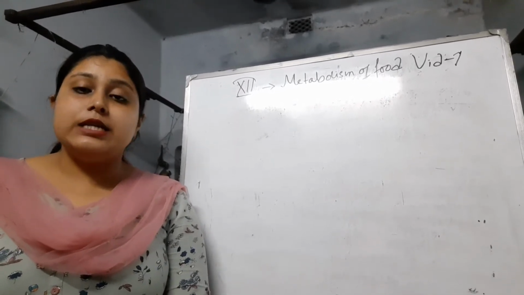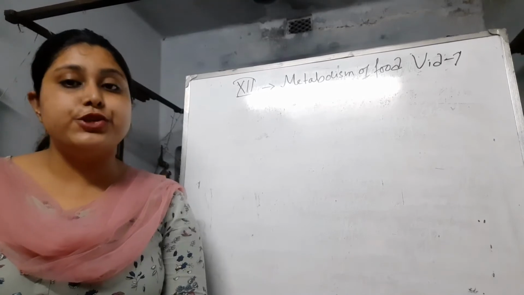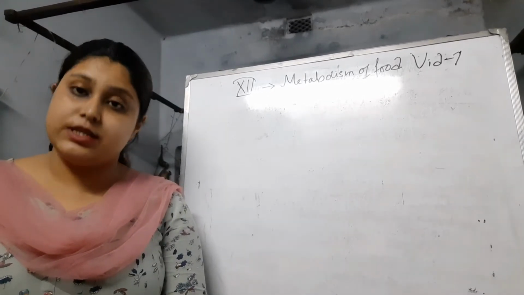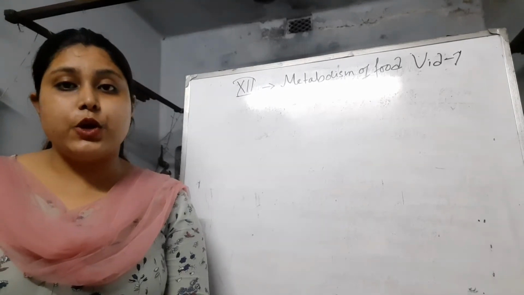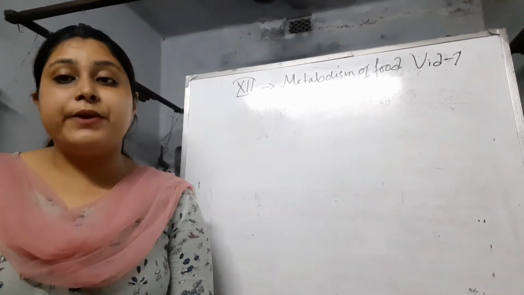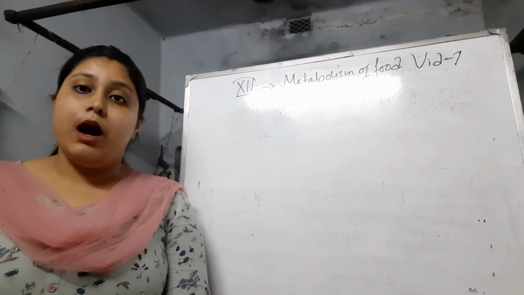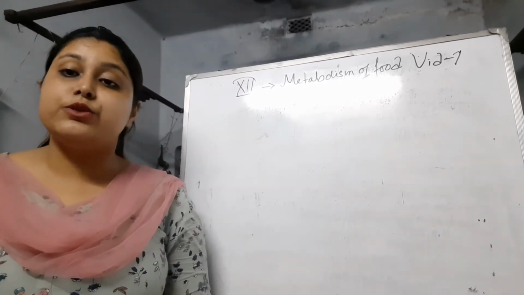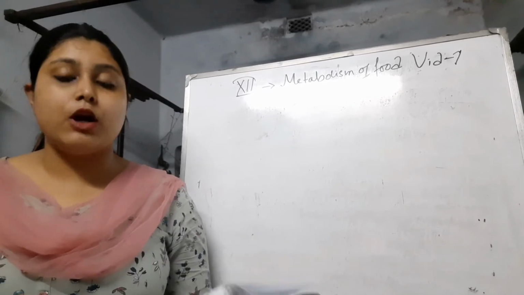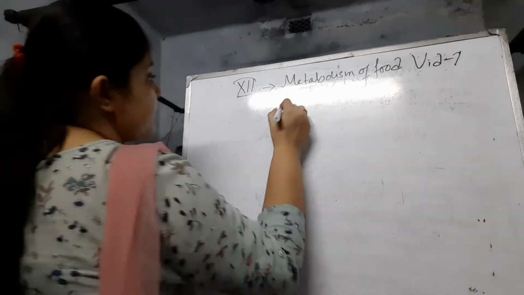This video is for class 12 nutrition, and the chapter that I am going to continue is the metabolism of the food, and this video is part 7. In the previous video we learned about the electron transport chain. In this video we are going to learn about one different metabolism of the carbohydrate, that is glycogenesis.